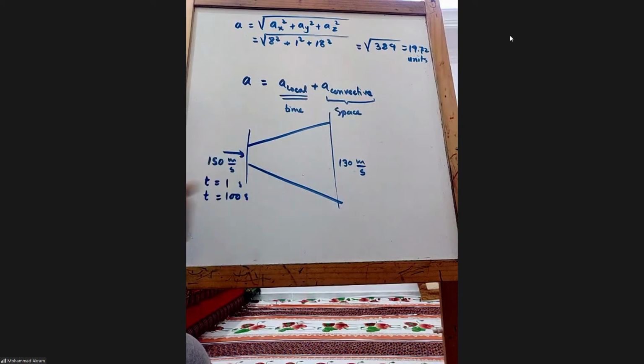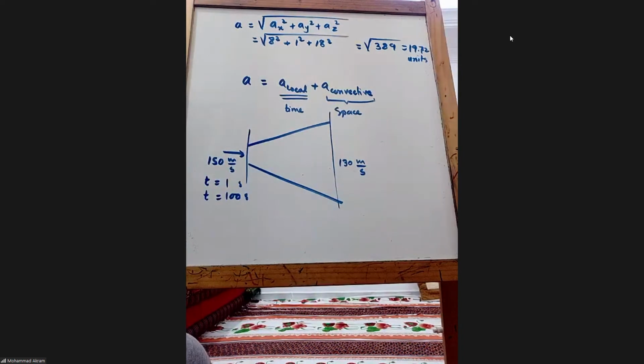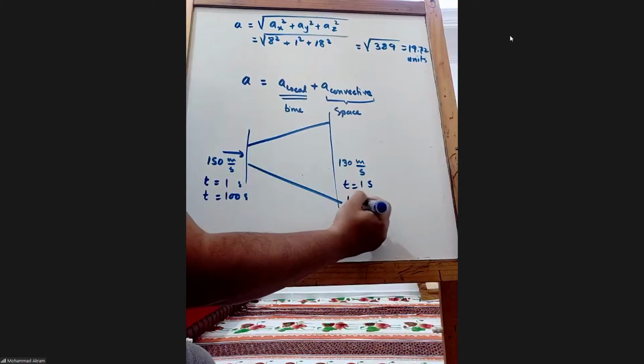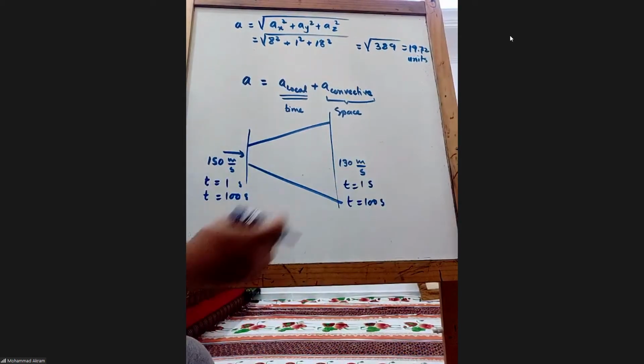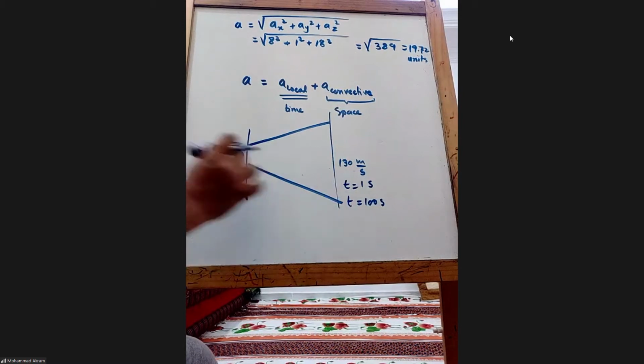No, we don't. We have the same velocity. Whatever is the time, 1 second, 100 seconds, 1000 seconds, it is not changing, right? Yes. So local acceleration is 0. Convective acceleration? Yes, we have. Because this is at t equal to 1 second or t equal to 100 seconds, it is the same. So local acceleration here and here is 0. Only that we have the convective acceleration. Is that clear? Yes.